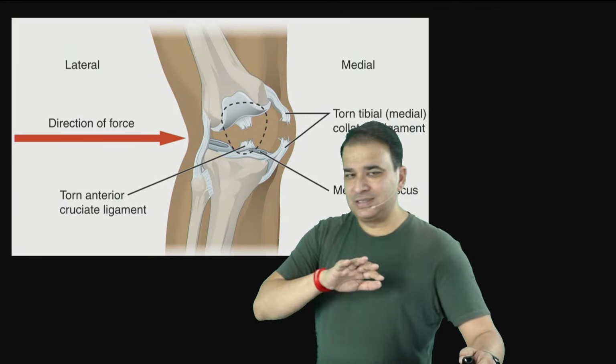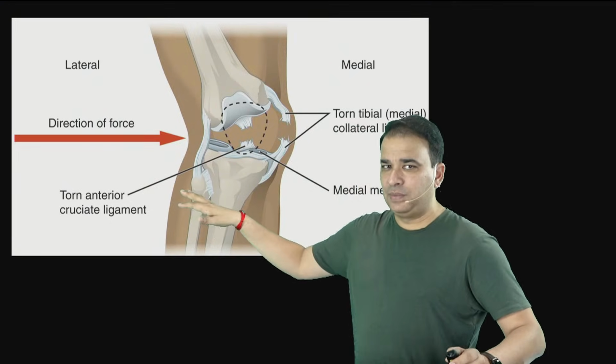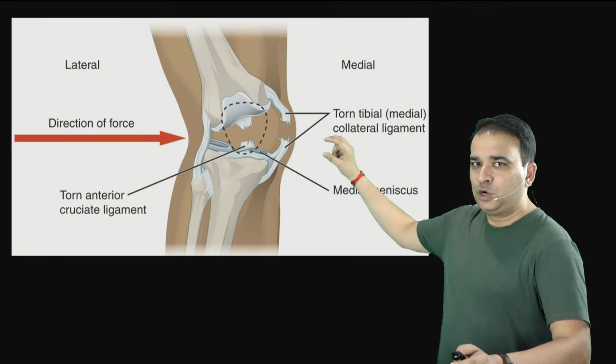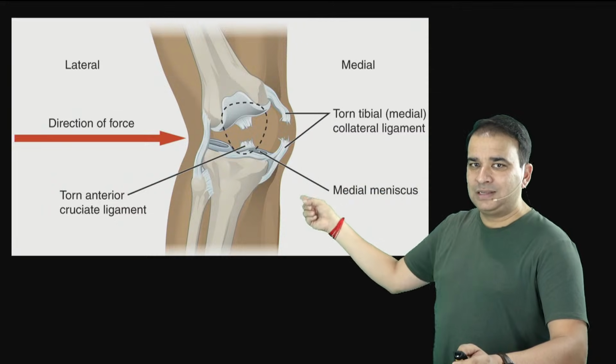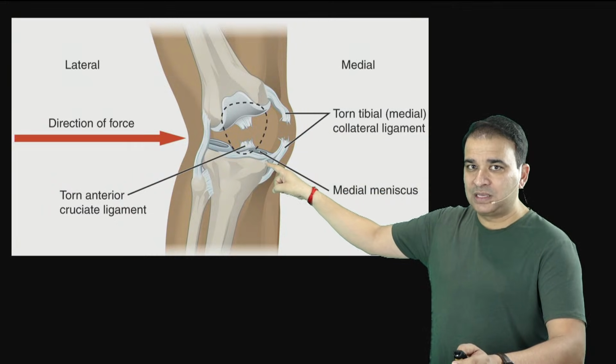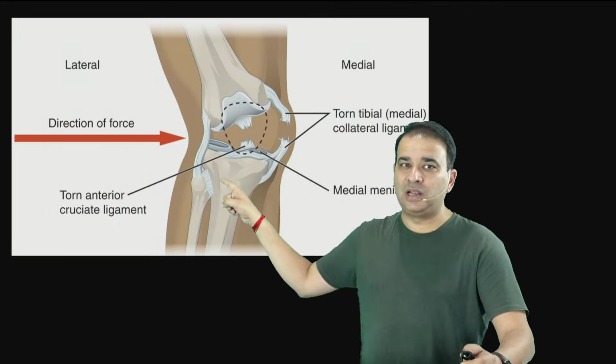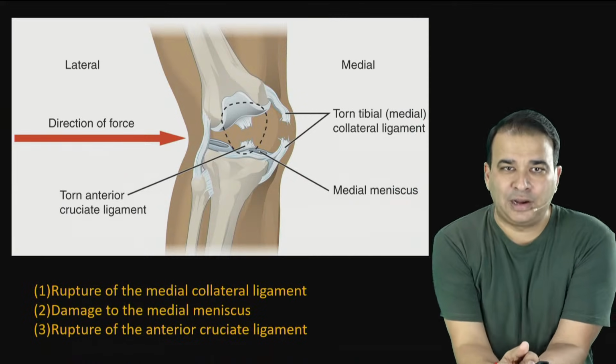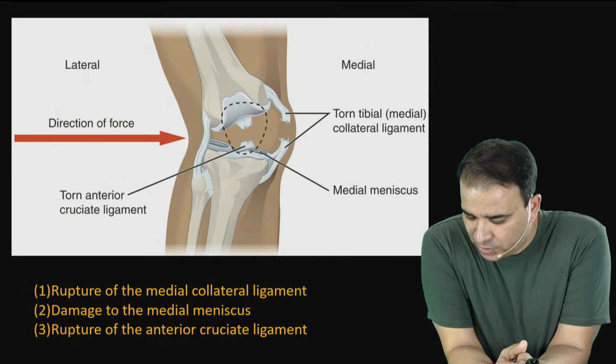So if you have the force applied on the lateral side of the, like say, knee joint here, then you can see there is a tear of the tibial collateral ligament. There is a collateral injury to the medial meniscus also, and there is a rupture of the anterior cruciate ligament, and that is a terrible triad or the unhappy triad of the knee joint.